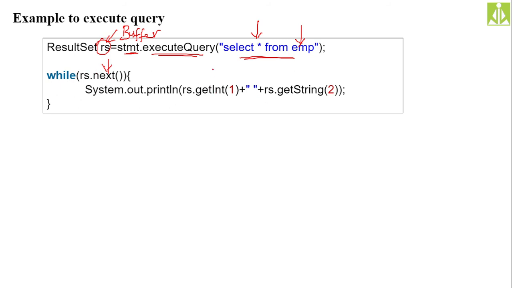Okay, getInt of 1, getInt of, getString of 2. Likewise you can return all the methods, all the fields whatever you have in that table, those you can retrieve and you can print on the output screen. We will see an example program I will write, and we will see how this connectivity will be established with the database and how we can print all the records on the output screen.